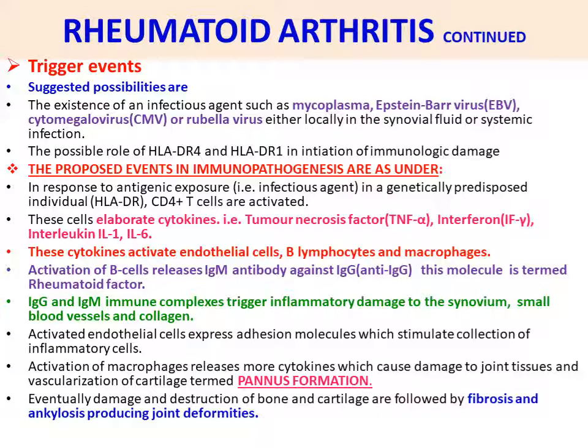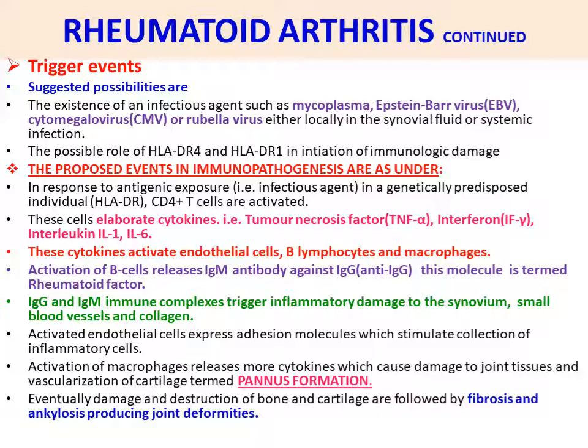Next point, the possible role of HLA-DR4 and HLA-DR1 in initiation of immunologic damage. So for the immunologic damage, HLA-DR4 and HLA-DR1 genes are involved. Then the proposed events in immunopathogenesis are as under. So here, pathogenesis in which immunity is compromised.